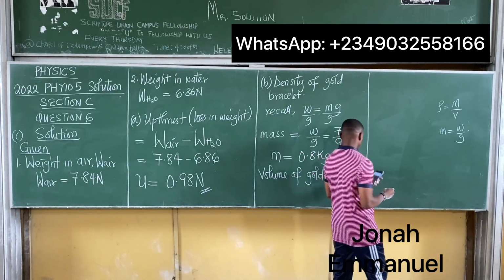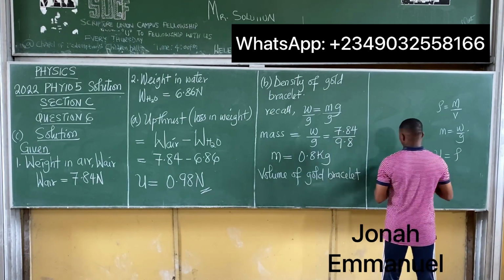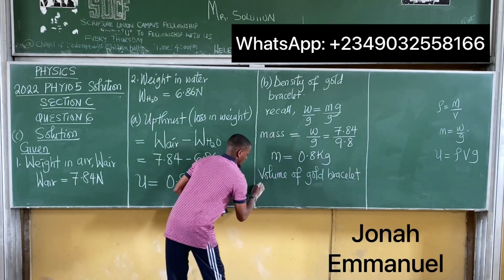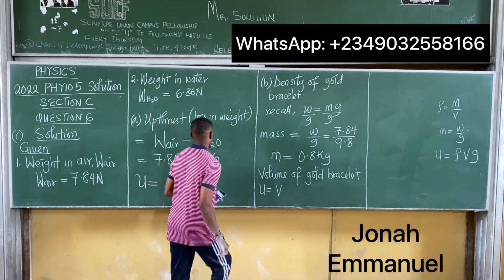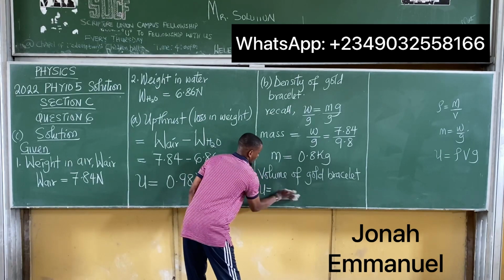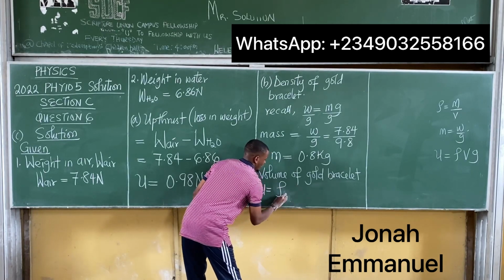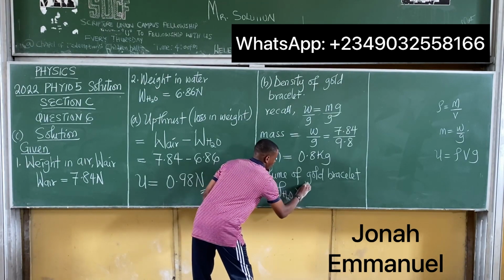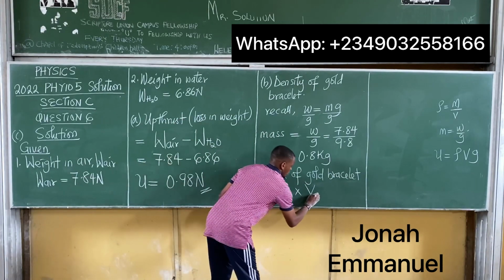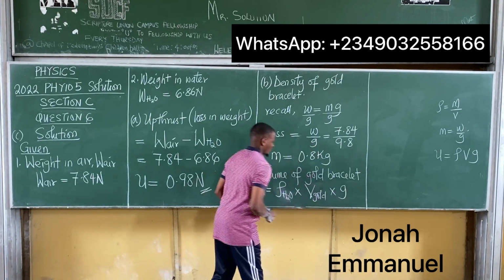Recall that we said upthrust is equal to density of fluid, volume of solid, and then gravity. So we can say that the upthrust is equal to the density of the liquid, which in this case is water, so I'm using the density of water, times the volume of the solid, which is the gold bracelet, times gravity. All right, let's get this done.